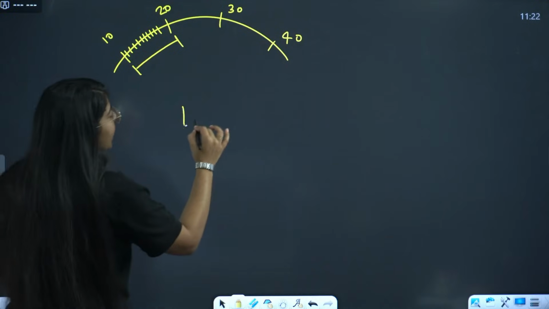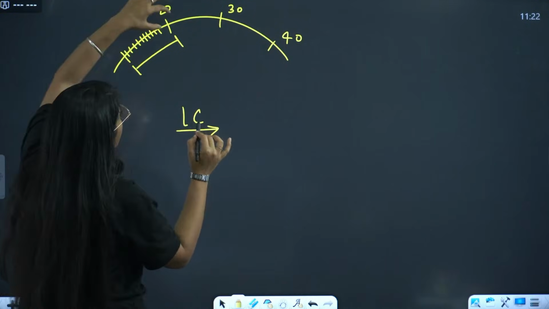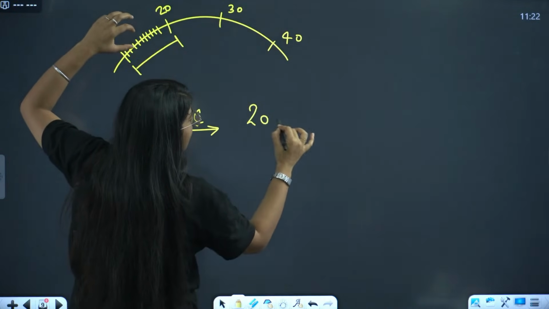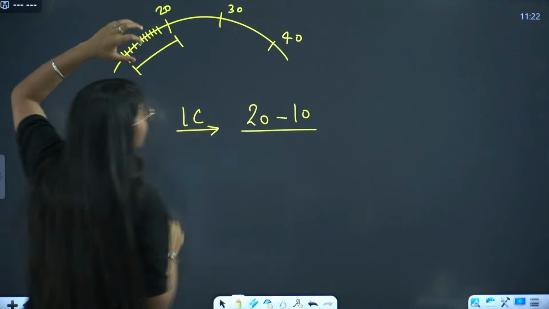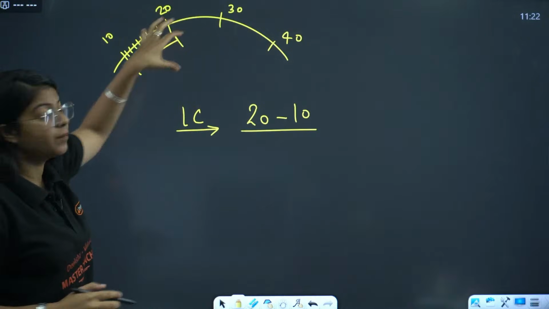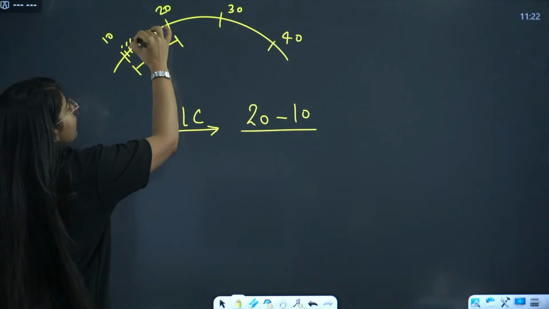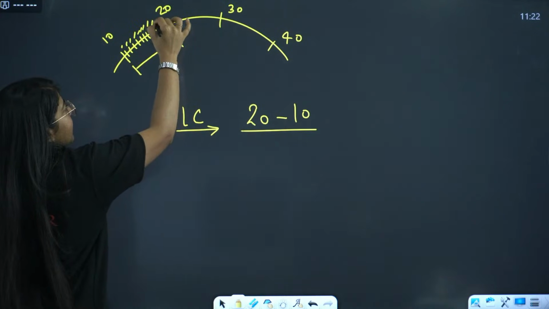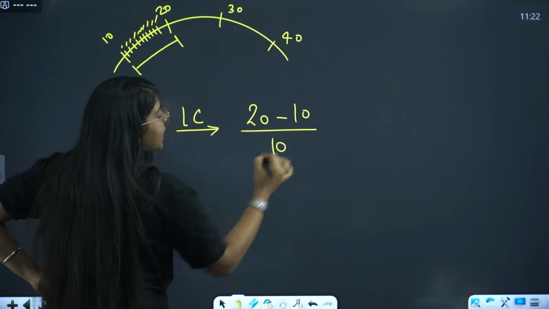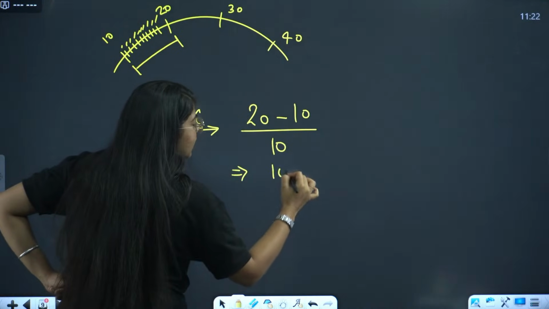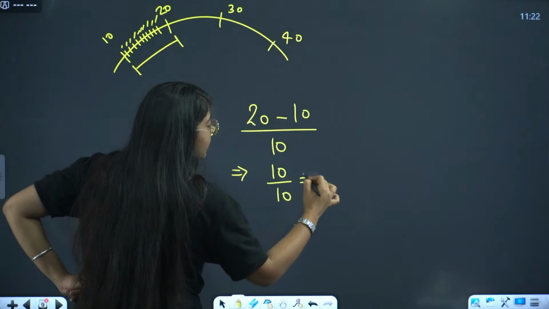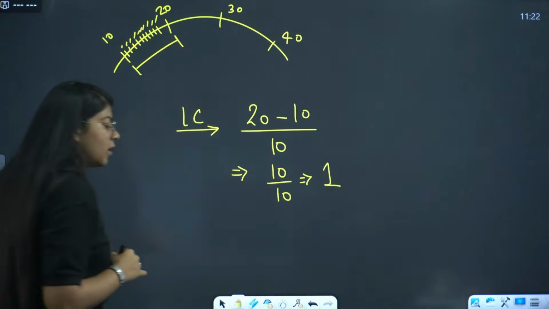So to find least count, you have to take 20 minus 10 divided by the divisions in between, that is 1, 2, 3, 4, 5, 6, 7, 8, 9, 10. So you divide it by 10. So that is 10 divided by 10, which is 1. So this least count will come out to be 1.